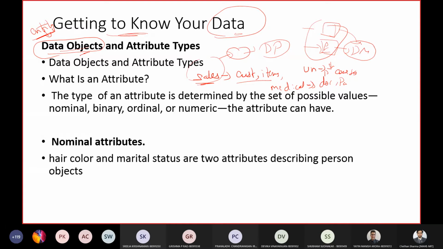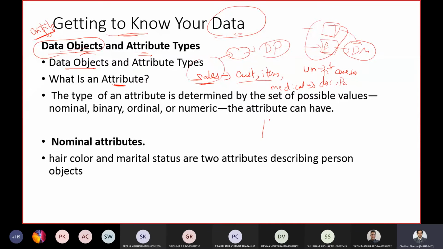So what do you mean by a data object? It represents an entity in a particular database. Now, what do you mean by an attribute? An attribute is basically a data field.